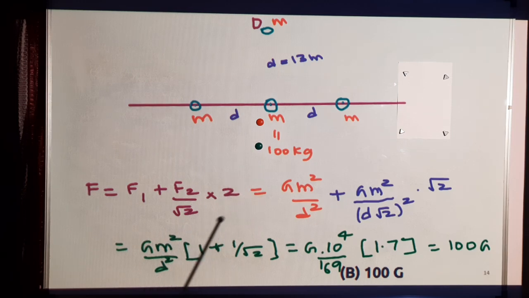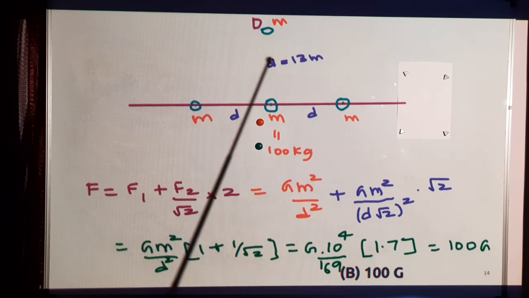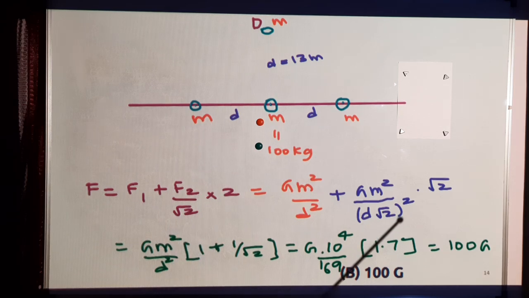It's 1 by root 2 and then twice of them, so it will become F2 into root 2. And that F2 is G m square by the distance square, which is d root 2 square. So simplifying, I get the answer as 100 G. So 1 by root 2 is 0.7, that approximation will be used. So that will come to approximately 1.69.